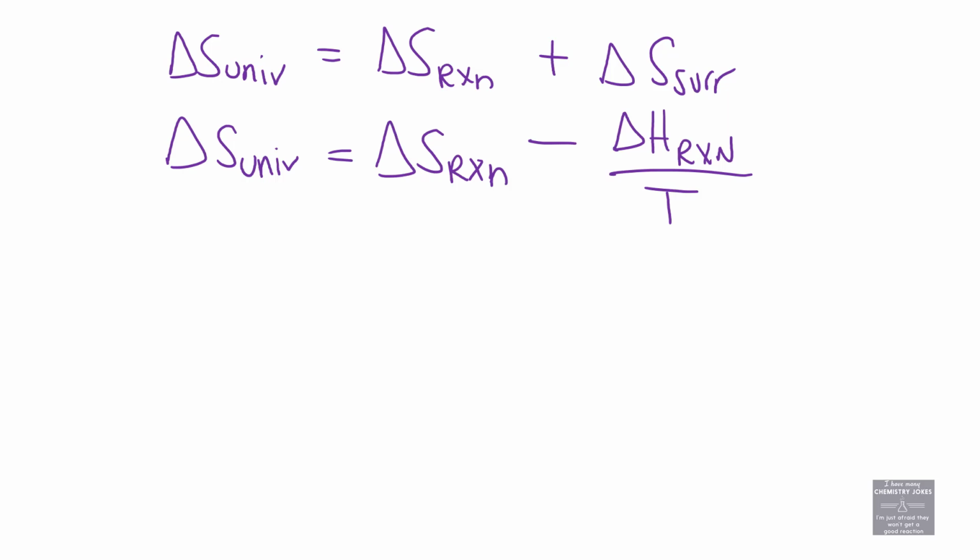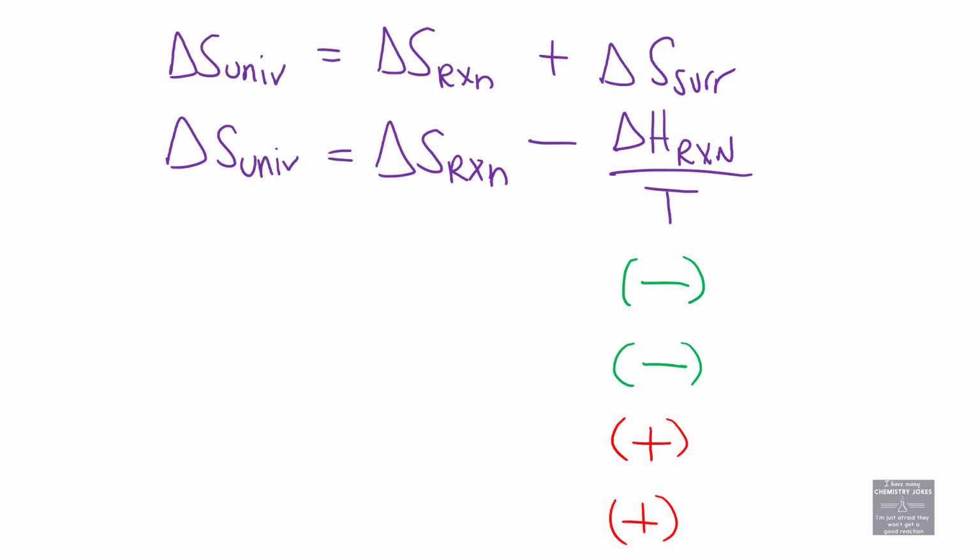Okay, where are we going from here? We've said, in general, exothermic reactions tend to be spontaneous. So I'm going to put a negative sign for delta H in green because, in general, those tend to be spontaneous. Hold on. I'm going to put a positive sign in red because, in general, endothermic reactions tend to not be spontaneous. What the heck are you doing? Yeah, hold on. I'm going to be dividing by a Kelvin value, and we're never going to have any negative Kelvin values. It's not a thing. So I'm just going to say this whole term right here has these signs. Okay. Bear with me. Hold on.